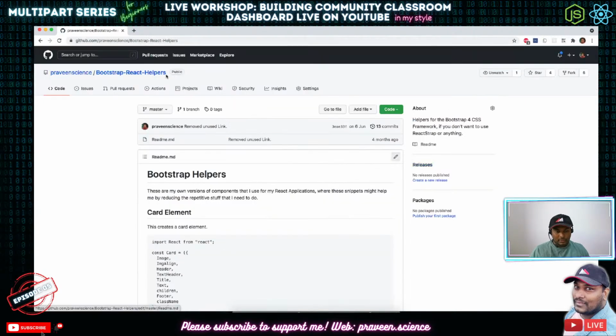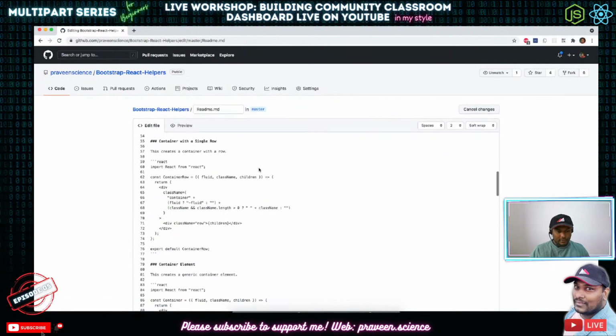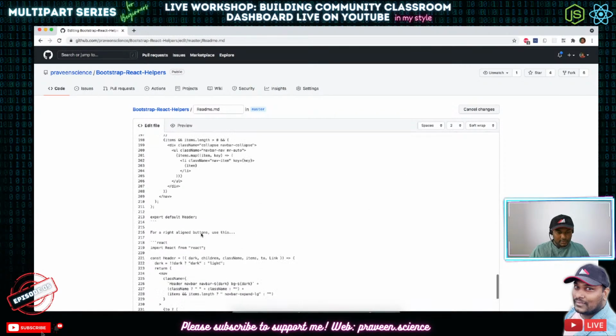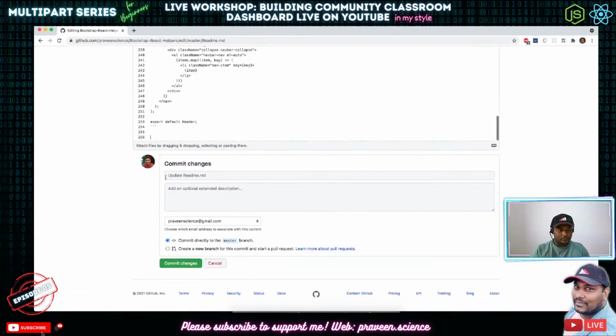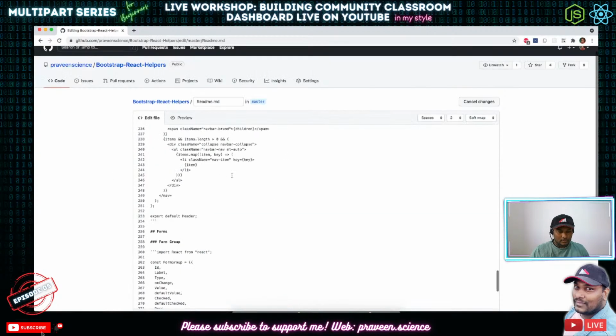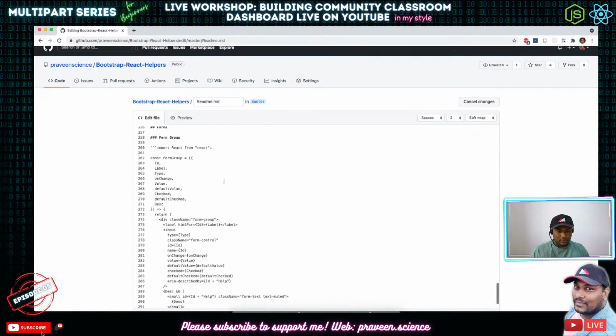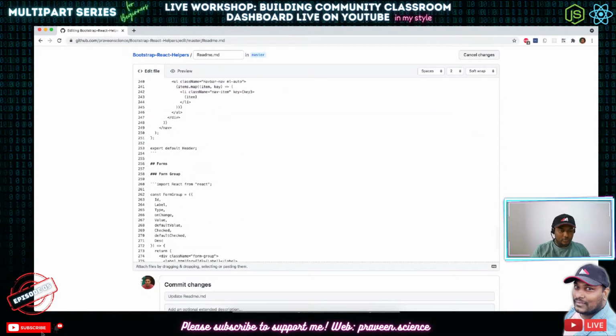So I'm just going to add. So we have got the card element in the second level and all these things are headers, forms, form group, for all the input based elements, we have a form group component here.